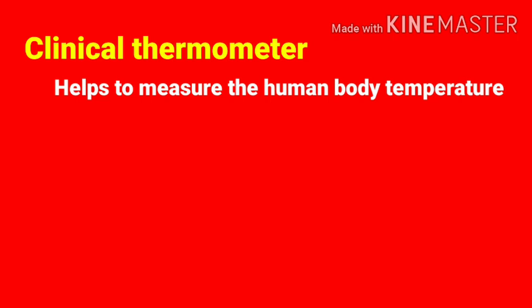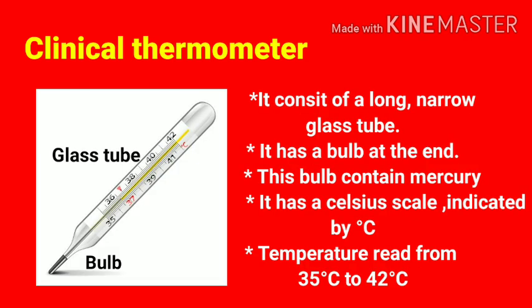Yes, look here, my dear. What are the features of the clinical thermometer? Here I show you the clinical thermometer. Look here. A clinical thermometer consists of a long, narrow, uniform glass tube. It has a bulb at the end. Here you can see a bulb at the end of the thermometer, right? And the bulb contains mercury, my dear.